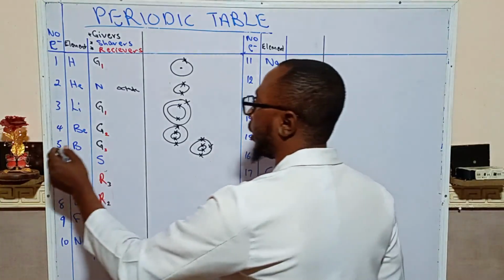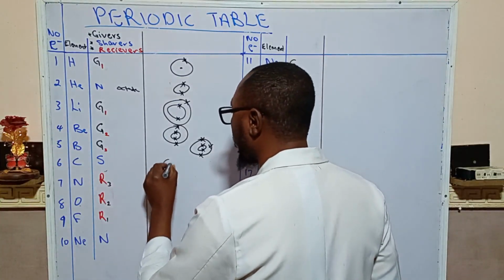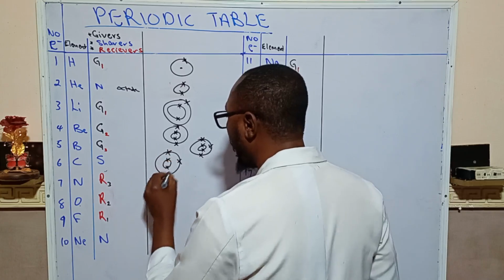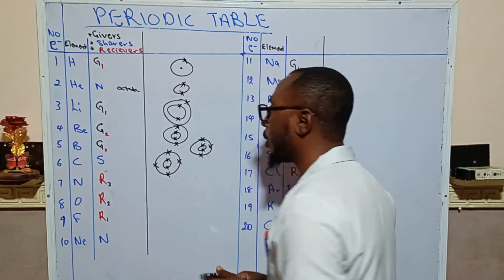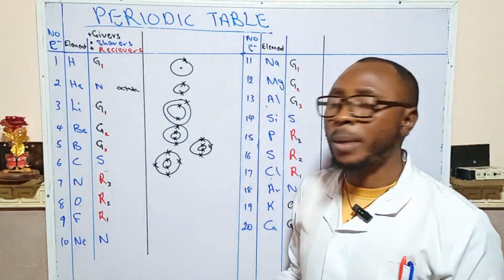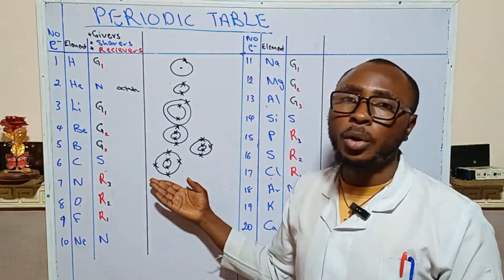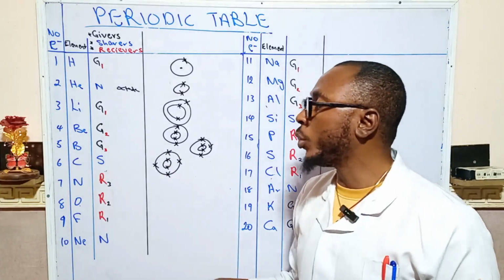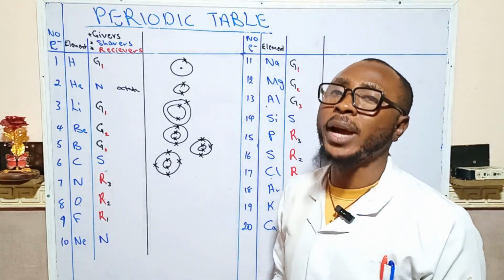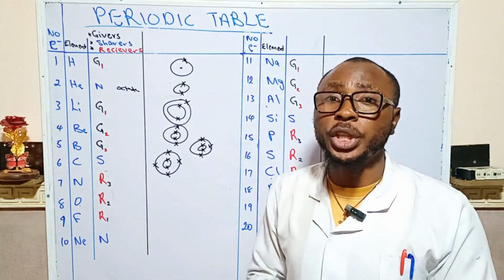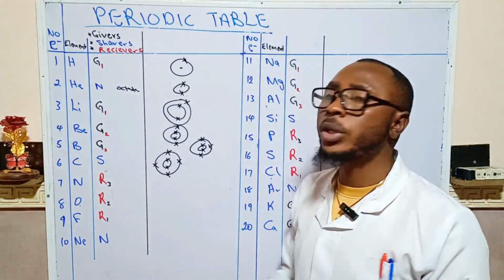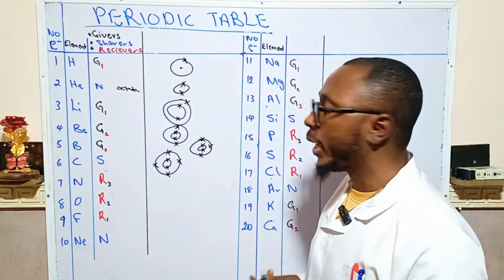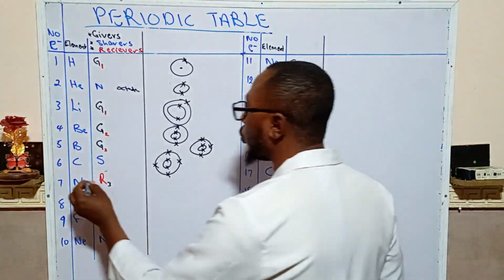The next one is carbon. Carbon will not give, and it will prefer to share. Why? Because 4 is half of 8. So that's why carbon will not give; it prefers to share. That's why we say carbon is a good covalent bonder, a bonding element.